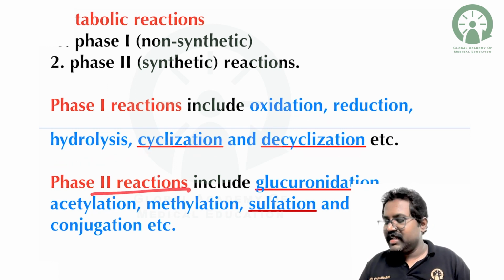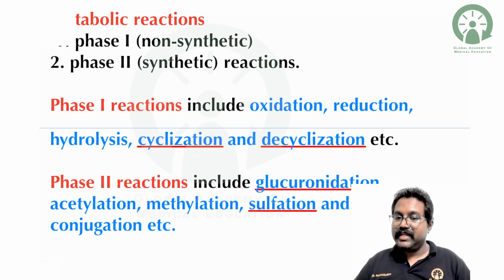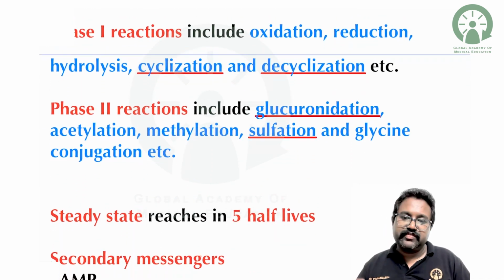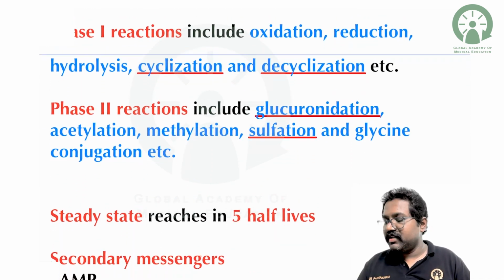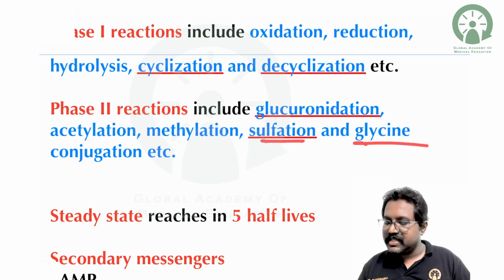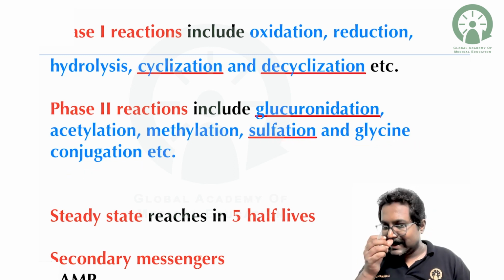Phase 2 is the one where the important reactions will take place. Once the compounds are formed in phase 1, they are going to get combined with these compounds to get excreted in the urine. So they include glucuronidation, acetylation, methylation, sulfation, glycine conjugation, etc.